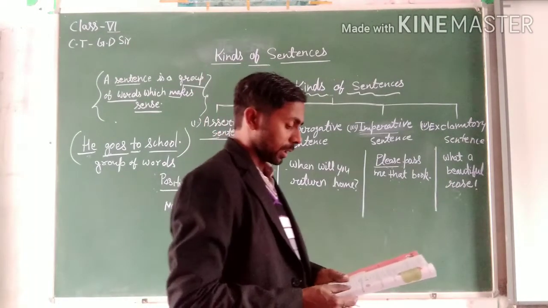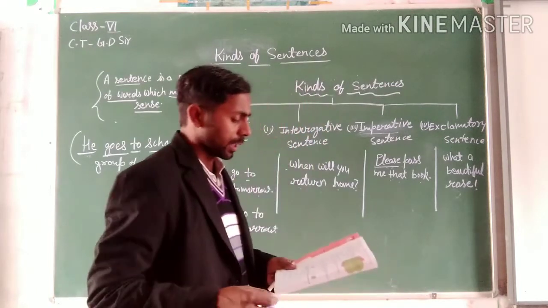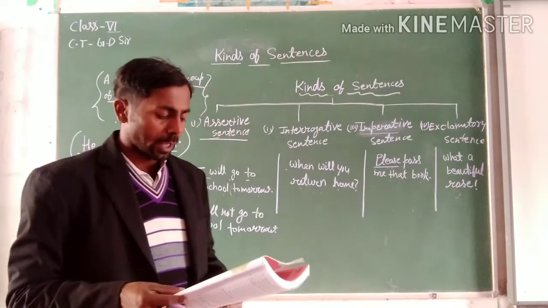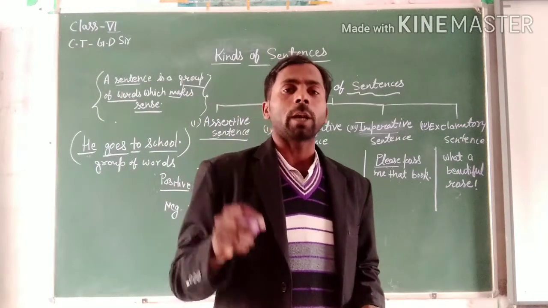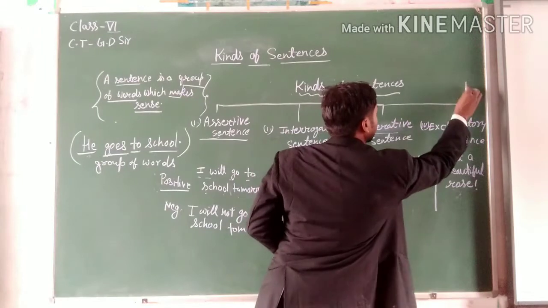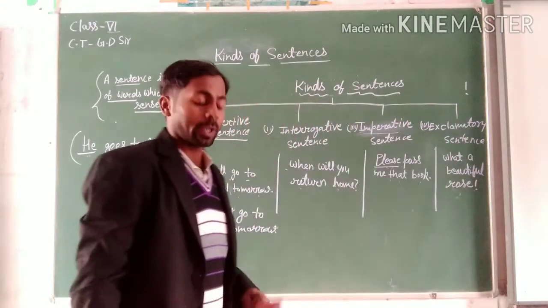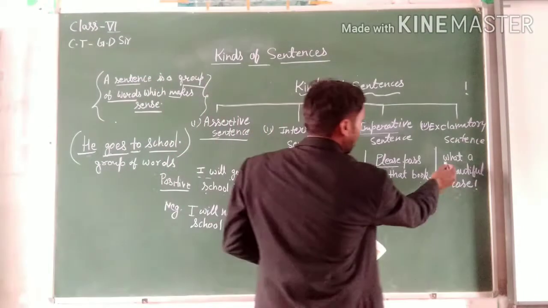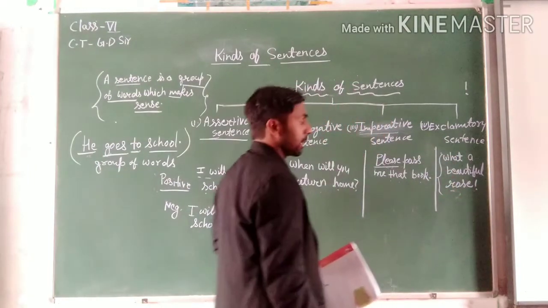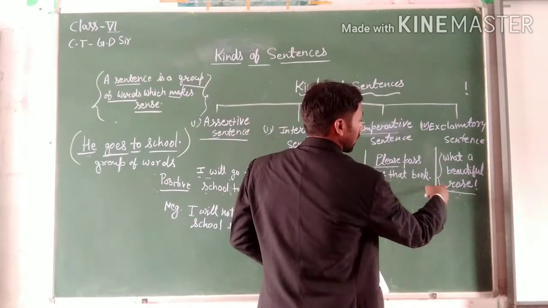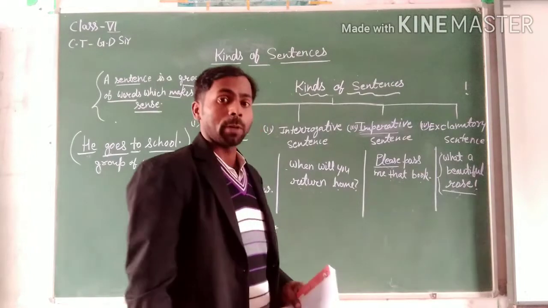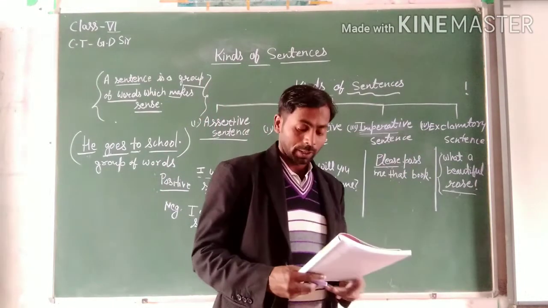Next is exclamatory sentence. An exclamatory sentence expresses strong or sudden feeling, and every exclamatory sentence ends with a sign of exclamation. It means an exclamation mark. Here is a sign of exclamation mark. For example, what a beautiful rose. In this sentence, we get the sudden feeling. It is surprise. In this sentence, the feeling of surprise is expressed. So it will be an exclamatory sentence.